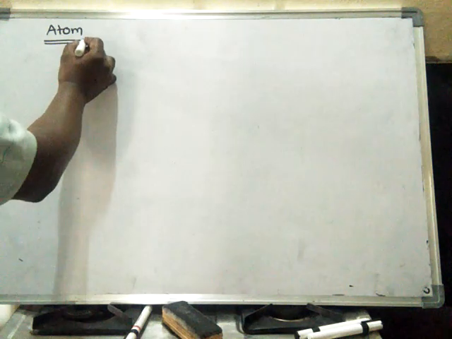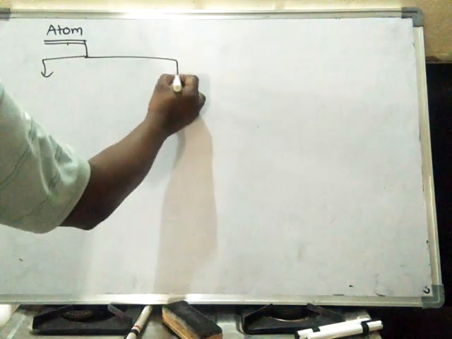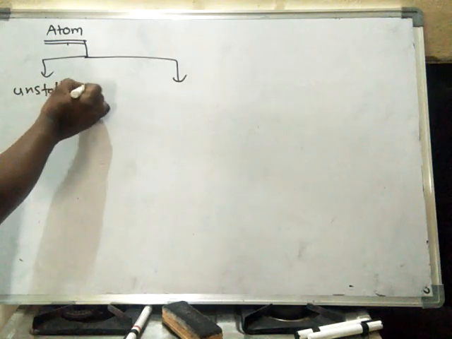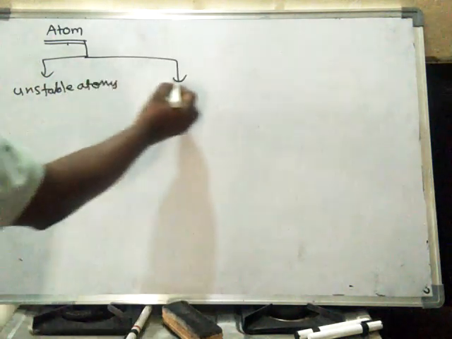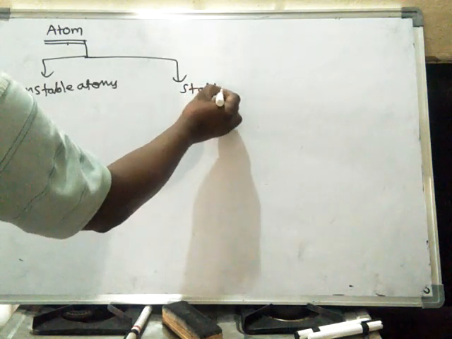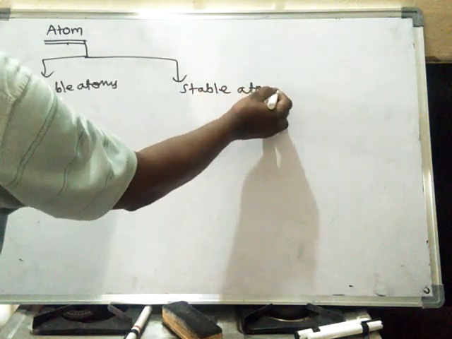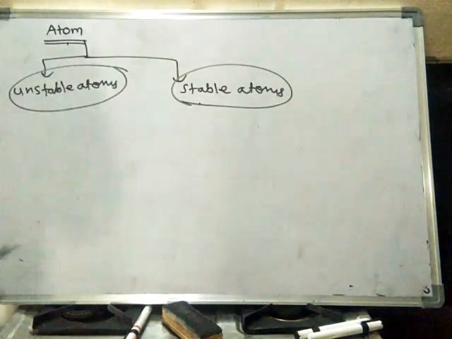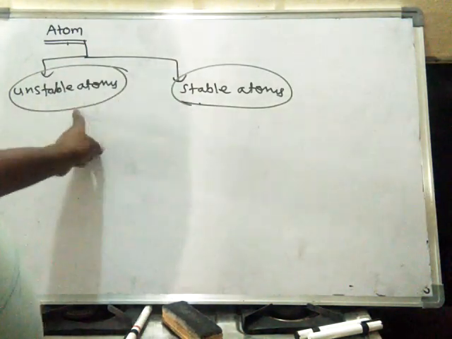Why are atoms unstable? That is the question. There we also saw that there are two types of atoms: unstable atoms and stable atoms. So what makes the difference between these two?